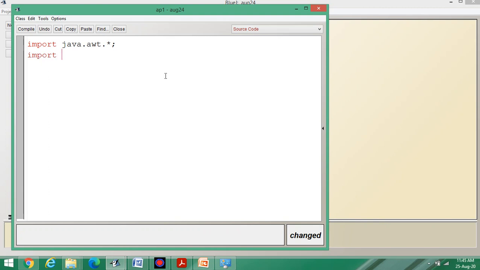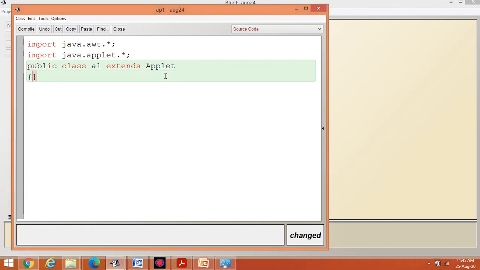The second requirement is import java.applet.*. Inside that package, the class Applet is there. To design or start with the applet, let us write public class A1 extends Applet. This one is required.